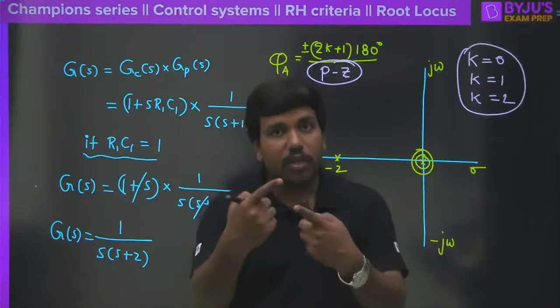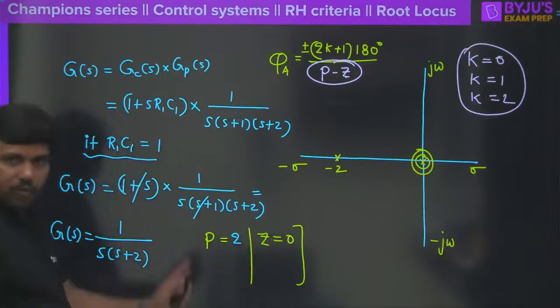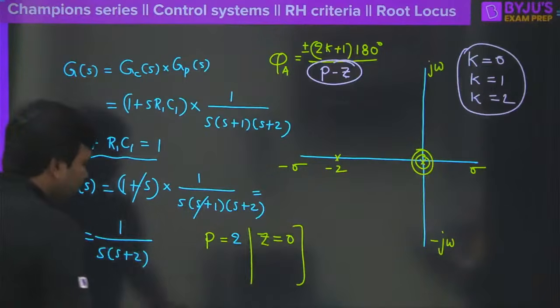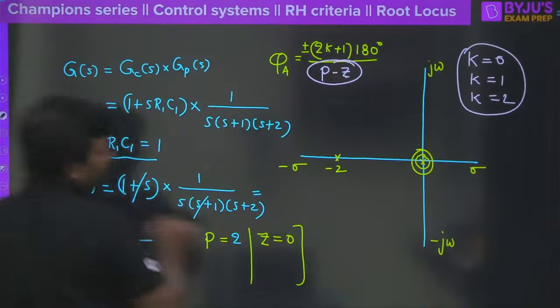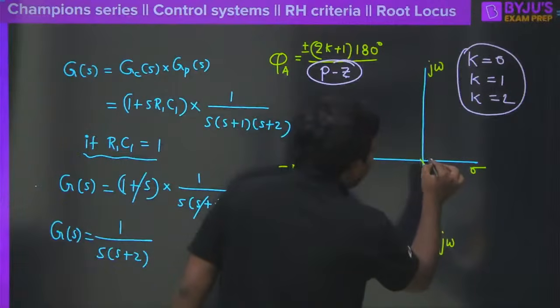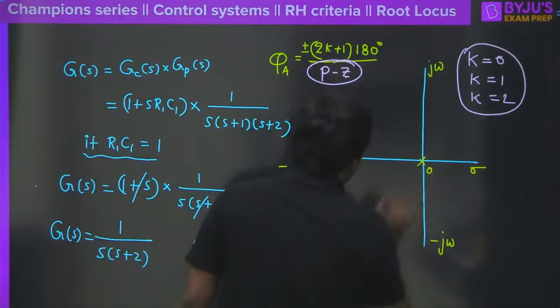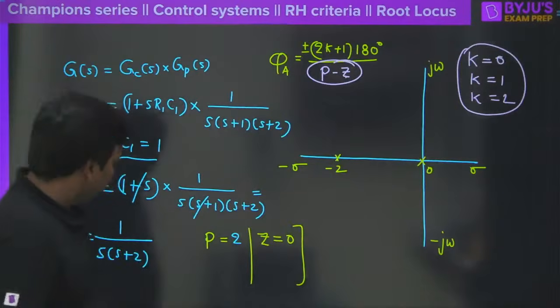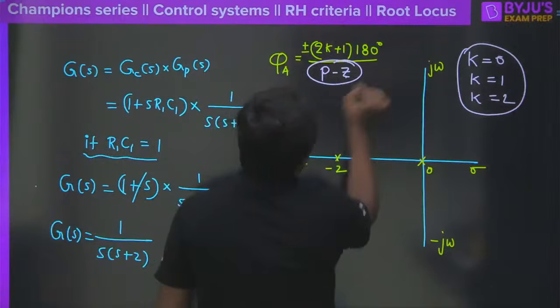Now think logically, one step beyond the others, right? So here the number of open loop poles is 2, and the zeros are 0. What are those poles? Minus 2 and minus 0. Now what can I say? Here we will have only one pole here. I'm very glad to see this. So therefore I can say, of course, this is going to be 0. Now tell me, all put together we have only 2 poles and zeros are 0. So what is the value now?